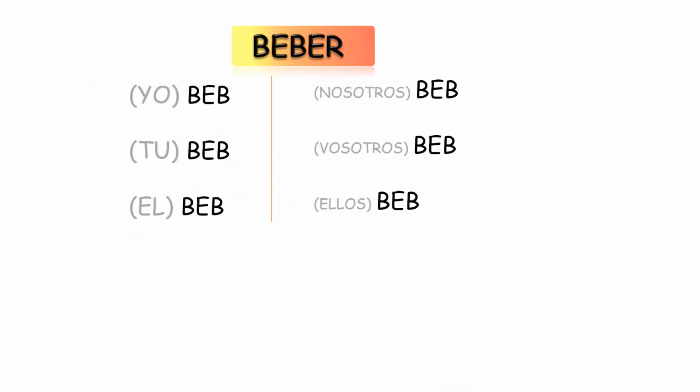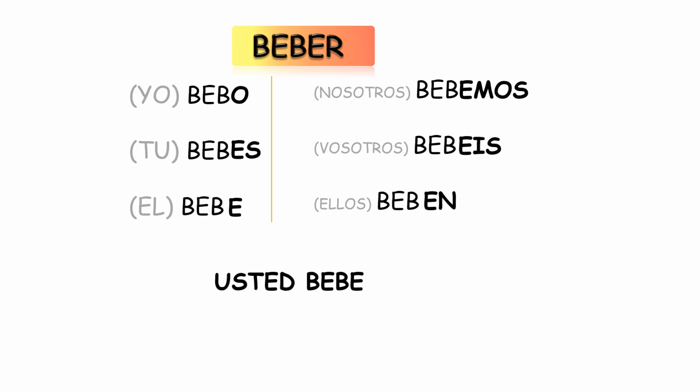Beber. Everybody knows this word. So to say I drink is yo bebo, you drink, tú bebes, él bebe. We drink, nosotros bebemos. Notice that I dropped the ending and the stem is beb. Bebéis and ellos beben. Remember, usted bebe, ustedes beben.